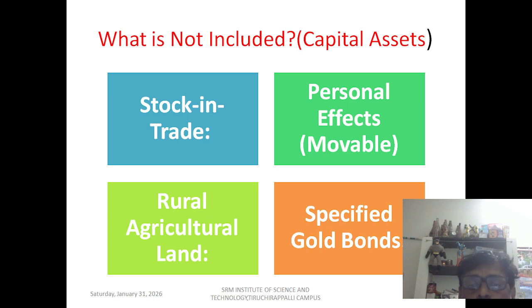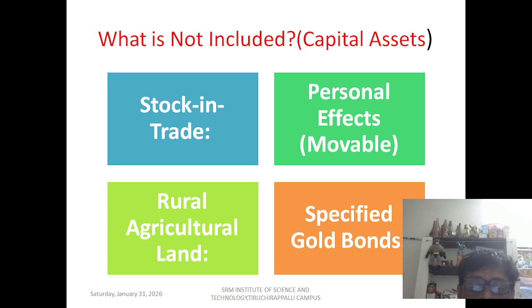And what is not included in capital assets? Stock in trade. Stock in trade cannot be termed a capital asset because it is meant for resale, and any gain or profit arising out of such stock in trade will result in income from business, not income from capital gain. Personal effects, movable. Examples of movable personal effects can be a laptop, refrigerators, or a car. These cannot be called capital assets, and the gain cannot be charged under capital gain.